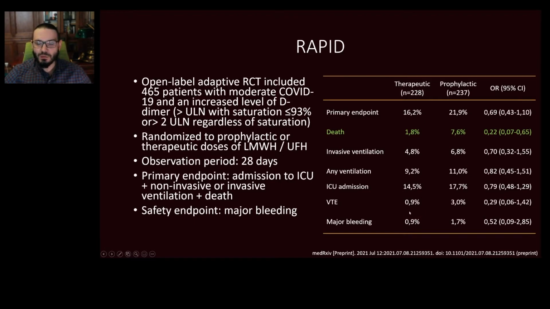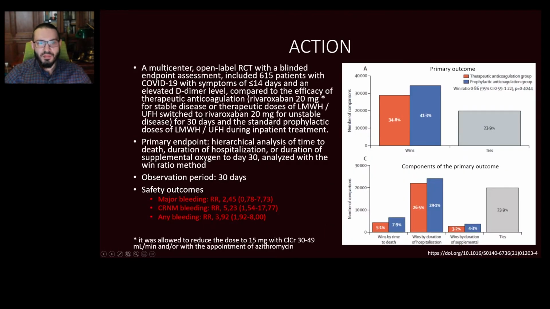VTE events were less common with therapeutic anticoagulation, and there was no increase in the risk of bleeding. The ACTION trial randomized patients who also had elevated D-dimer to receive therapeutic rivaroxaban for 30 days or standard prophylactic anticoagulation during the in-hospital period of treatment. The authors used a hierarchical analysis of time to death, duration of hospitalization, and duration of supplemental oxygen within the 30 days of observation, and used the win ratio model to find the differences.